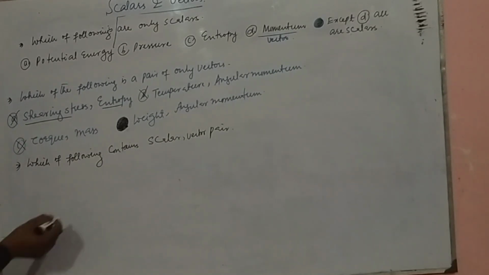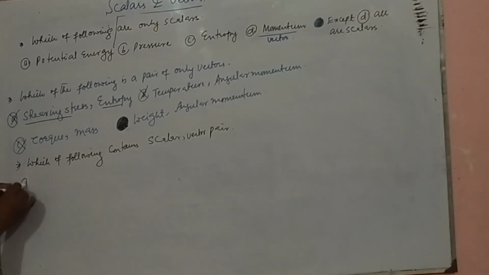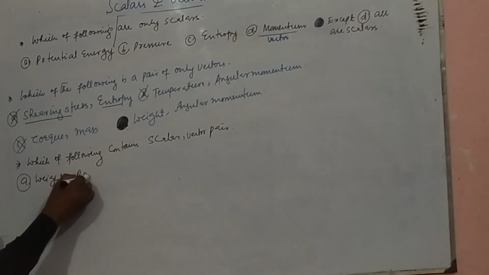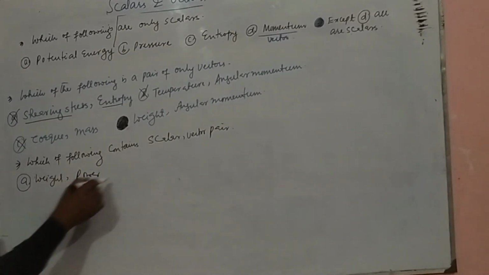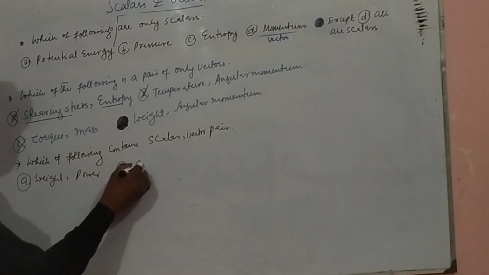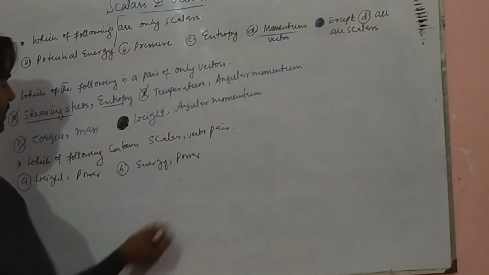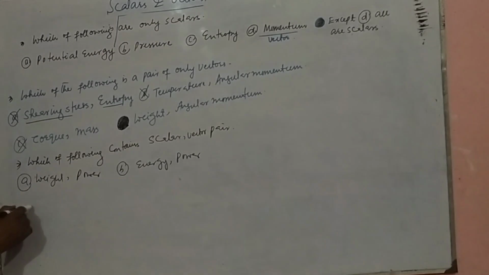Scalar and vector pair is, let's say, option A: K weight and power, or we may say energy, power. Let's say option B.